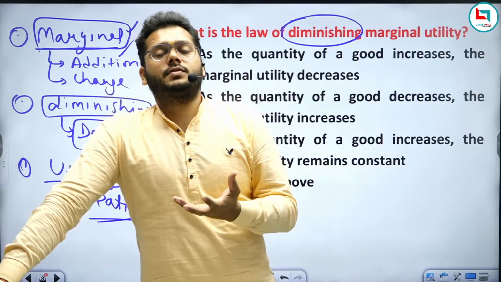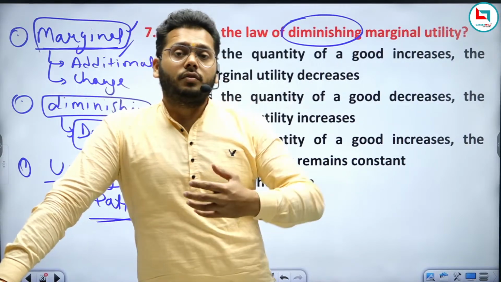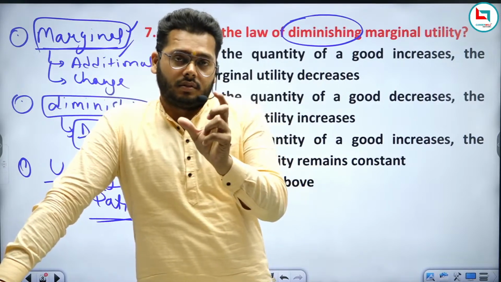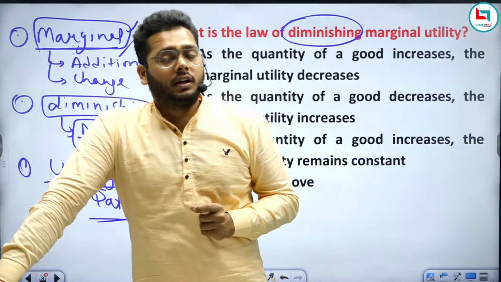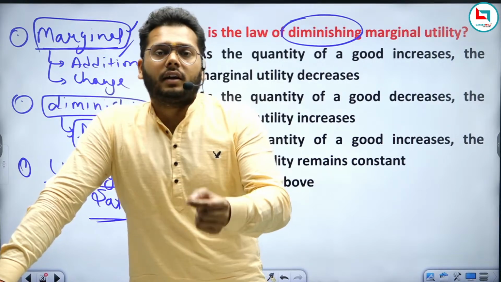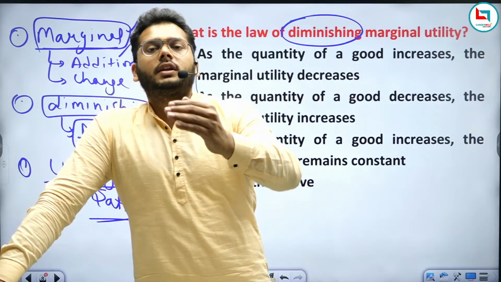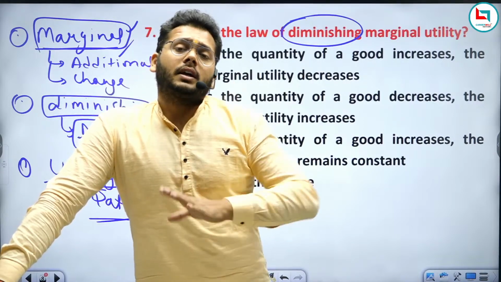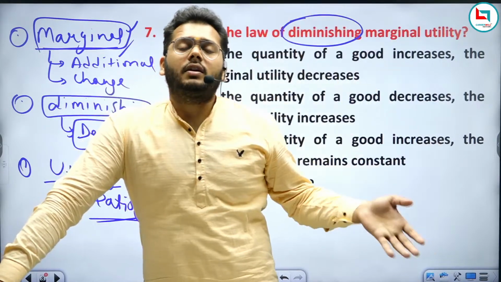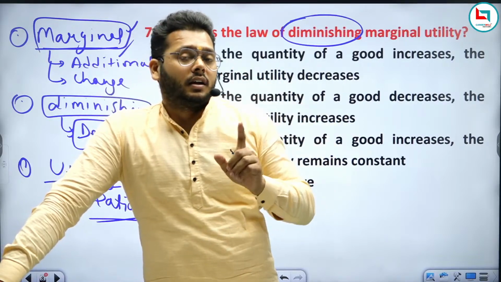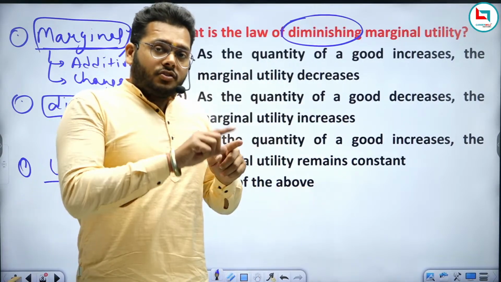You will get a lot of satisfaction when you eat the first unit of that food, right? But after that, you eat again, an additional unit. After many units, you are getting satisfaction, but comparatively from the initial level, your satisfaction will go on decreasing. Again, marginal means additional.